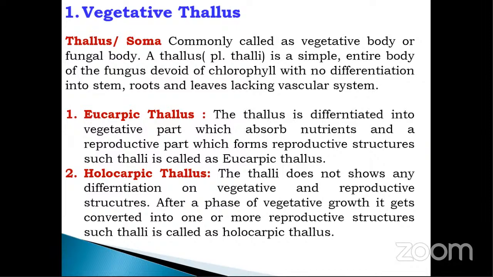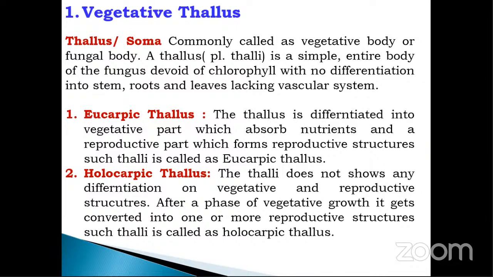It is a simple body, and this vegetative structure of the fungus is called the thallus.